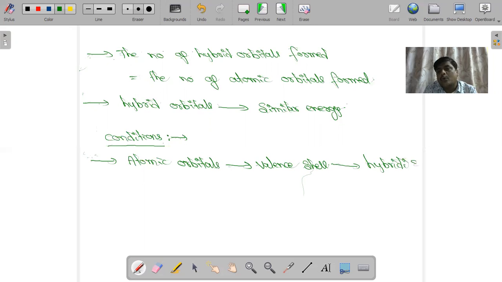That means only the orbitals present in the valence shell participate in hybridization. Those atomic orbitals that participate in hybridization have similar energy.